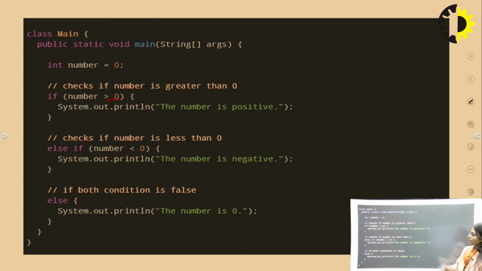After checking, if the value is true, the block of code inside it will be executed. If the condition is false, then it goes towards the else statement. Again it is going to check the next if condition. If this is true, the block of code will be executed. If not, the else will be executed.